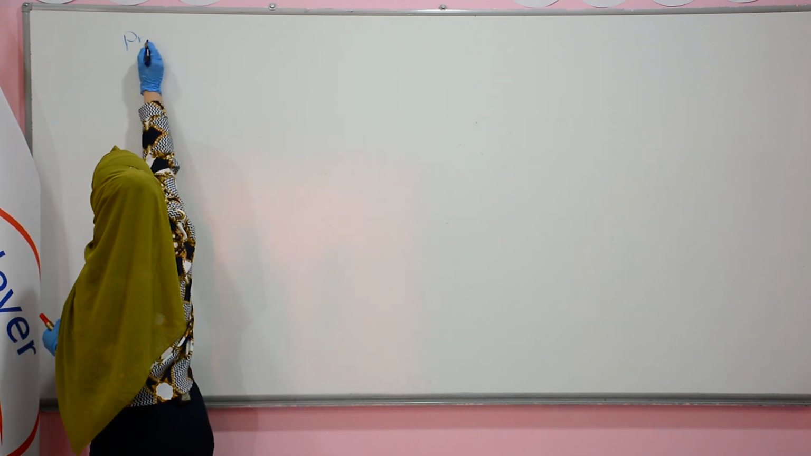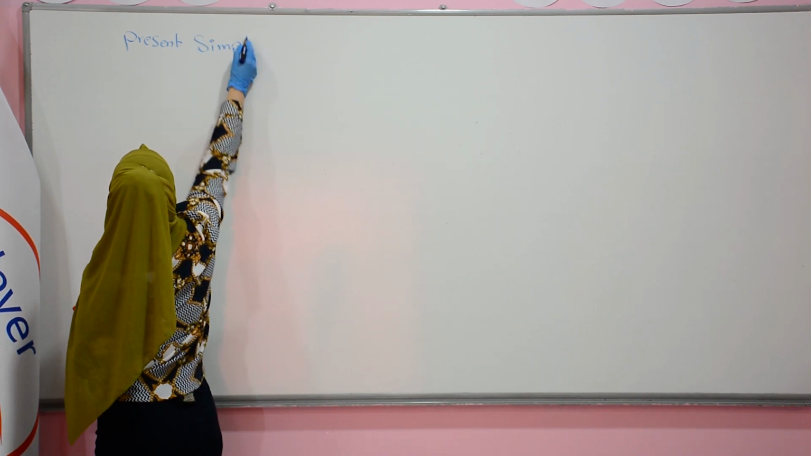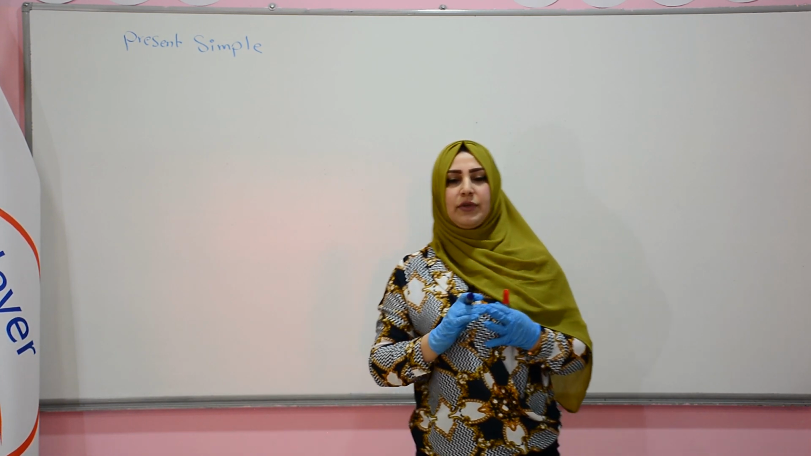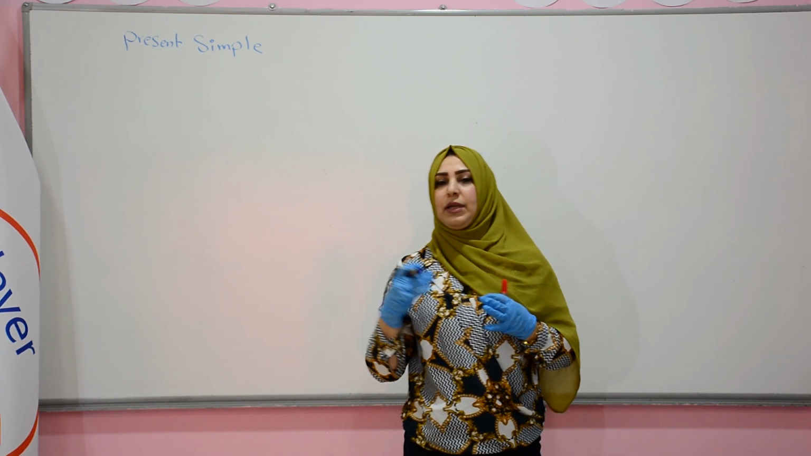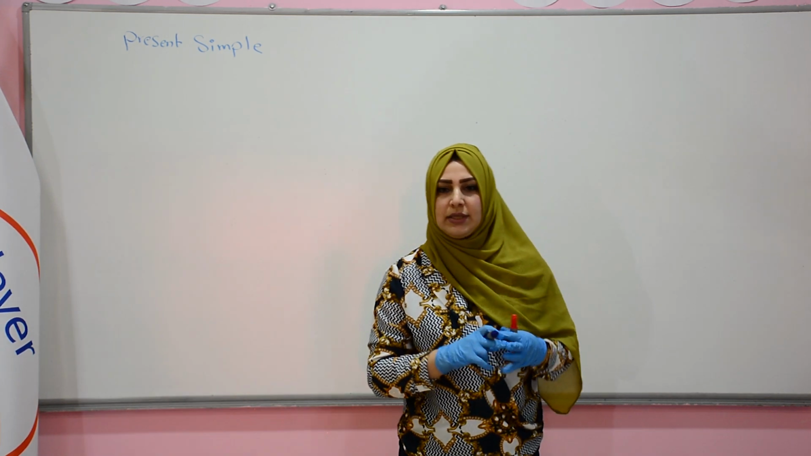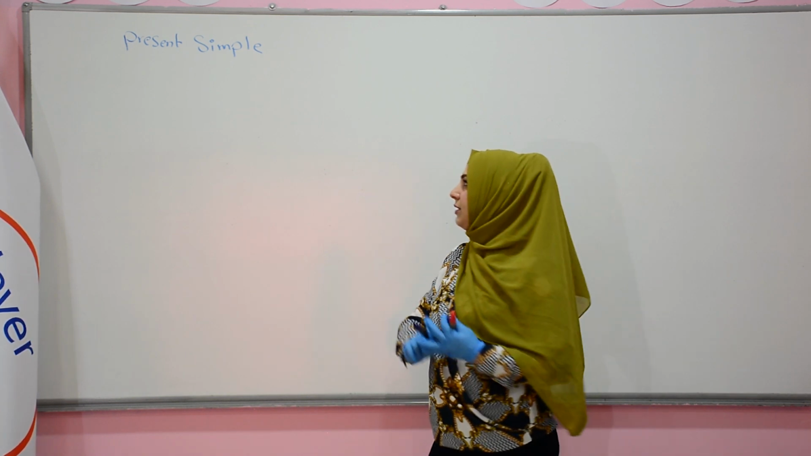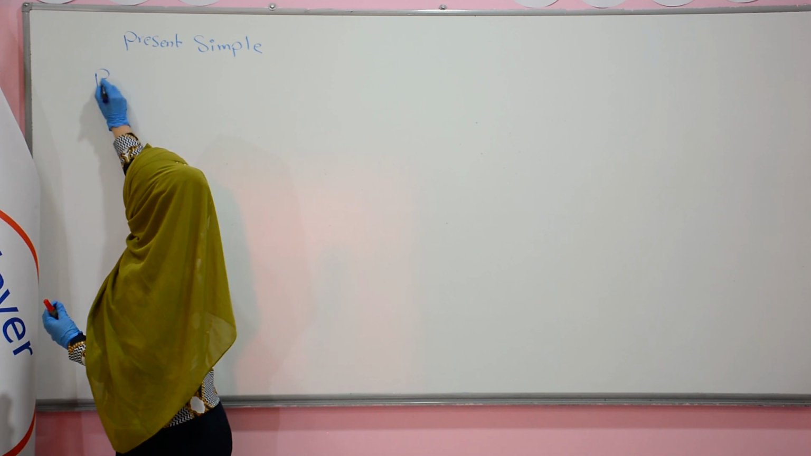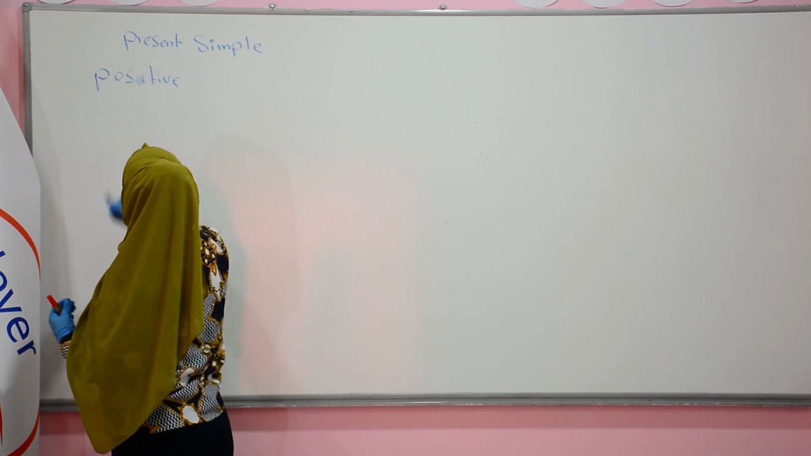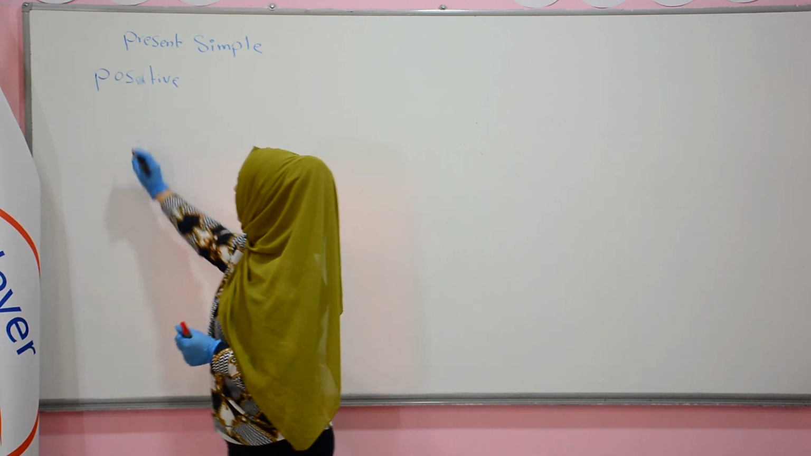Okay, present simple. We have three different types of present simple. We have positive forms, negative forms, and question forms. Today I will explain just positive forms and negative forms. For example, positive forms. We have the rule of positive. Let me write the rule of positive.